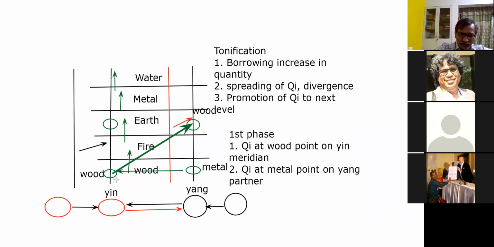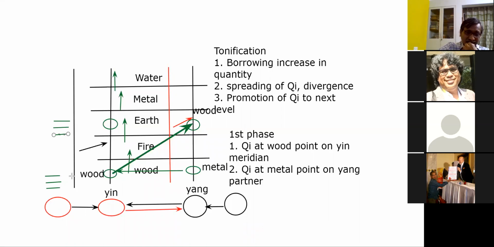Suppose this wood point had three, and this also had the earth variety in 3 waves. You see, 3 balls.